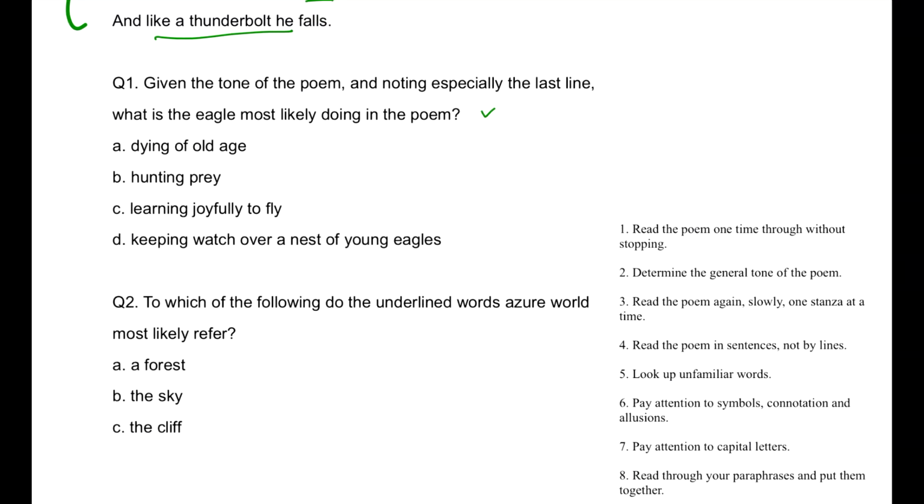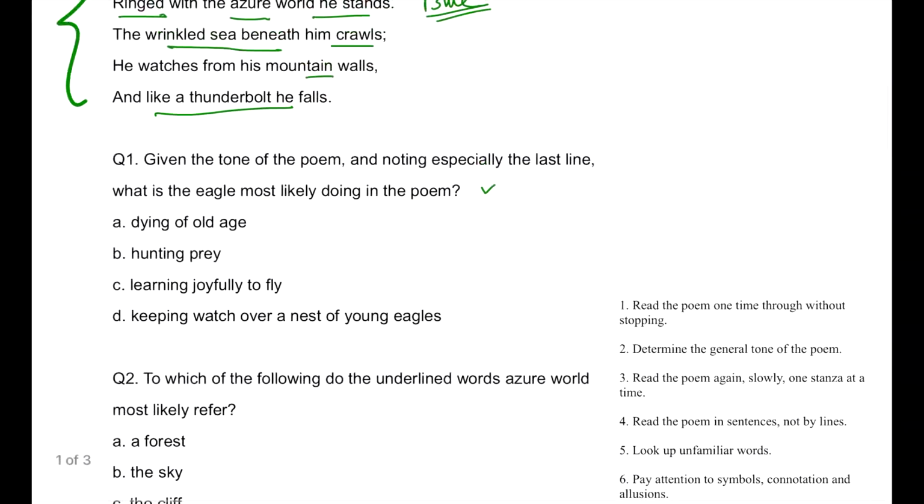Next one is, so let's go to the question back. What do you think is the eagle doing? Now, as I said, we will use our option elimination skills to get it done. Of course, the eagle is not dying. Why can I say the eagle is not dying here? Because of the adjectives we are using for the eagle, like a thunderbolt, watching from the mountain walls. As you read from these two last lines, you can very well understand that there is nowhere any sense of the eagle being dead or tired. So therefore, dying eagle is gone.